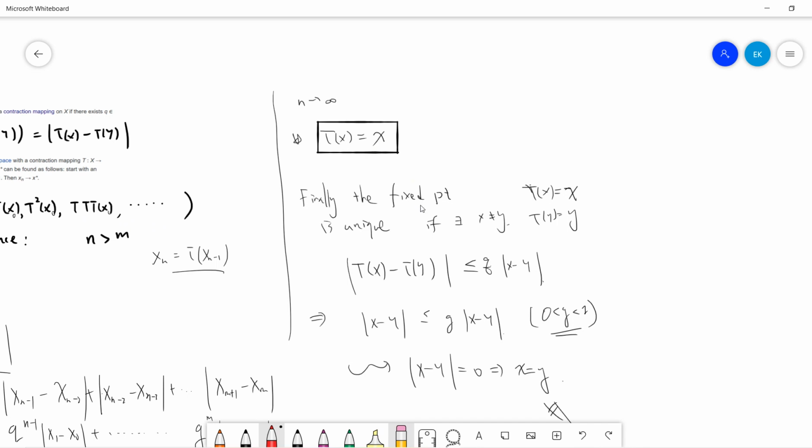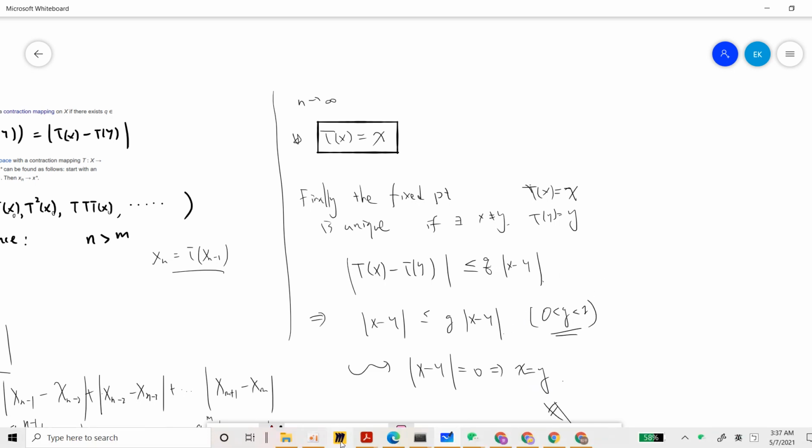Finally, we want to prove a small result, that we actually have a unique fixed point. We already have a fixed point, so let's prove that the fixed point is unique. Let's assume that we have two fixed points, x different from y, such that Tx equals x and Ty equals y. But the distance between Tx and Ty will be less than or equal to q times the distance between x and y. But the distance between x and y is then less than or equal to q times the distance between x and y. But q is between 0 and 1, so the distance between x and y will be 0. That means x must be equal to y. So that means the fixed point must be unique.